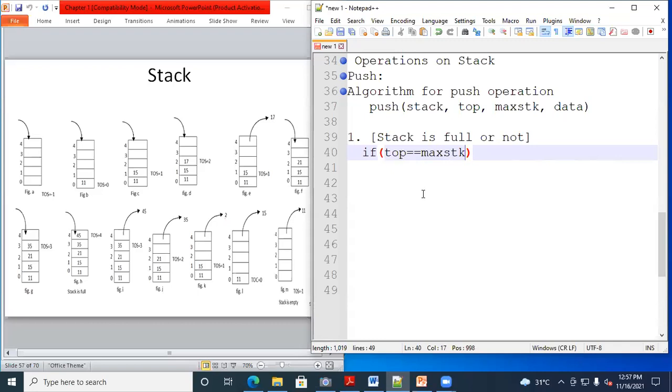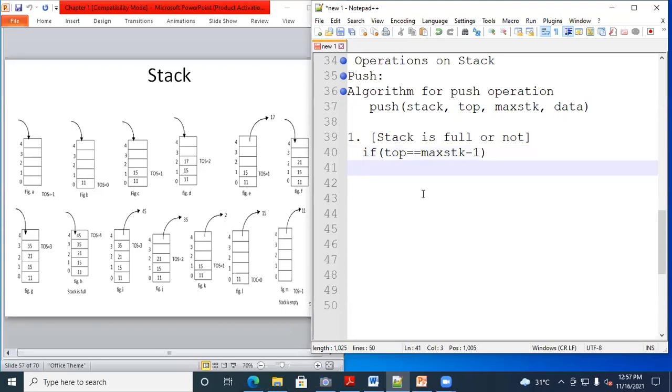If top is equal to max STK, or since we are using an array here, we will have to consider top is equal to max STK -1. Why do we have to consider -1? Because we start from 0. Right. Array always starts from 0. So that's why here -1 happens.